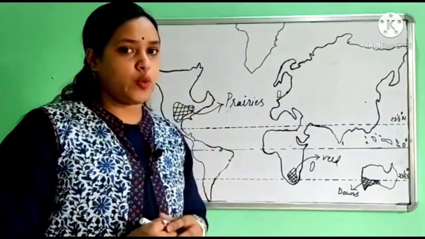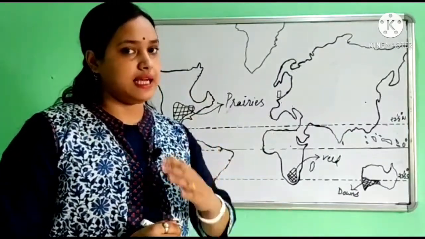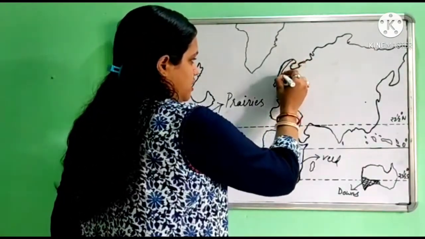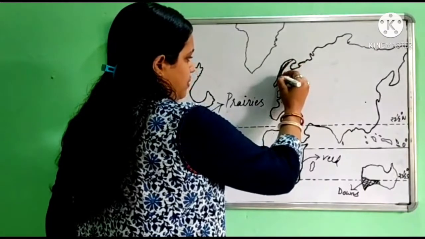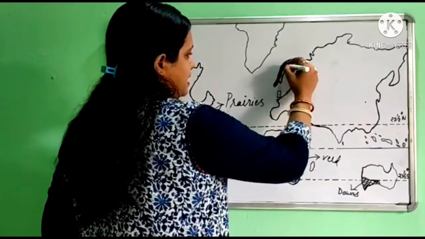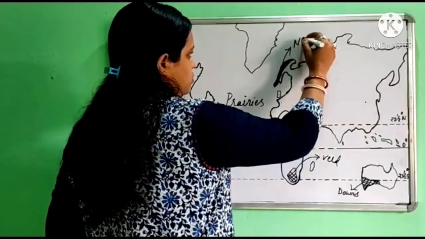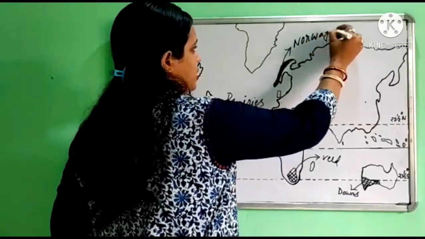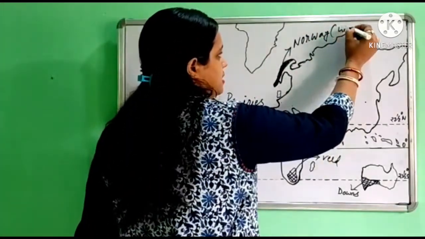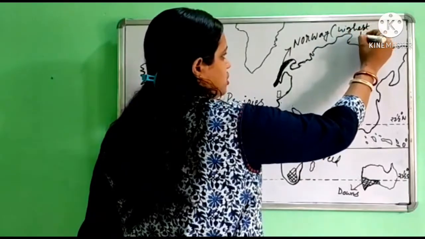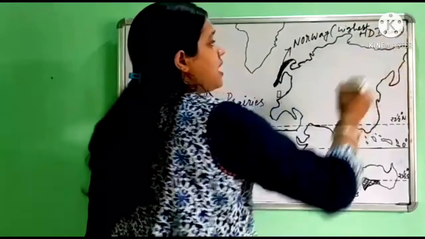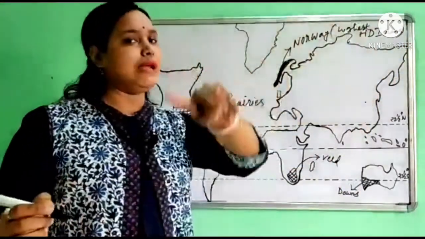So we mark here the place known as Norway, and in brackets we can write highest HDI rank. Students, HDI means Human Development Index.